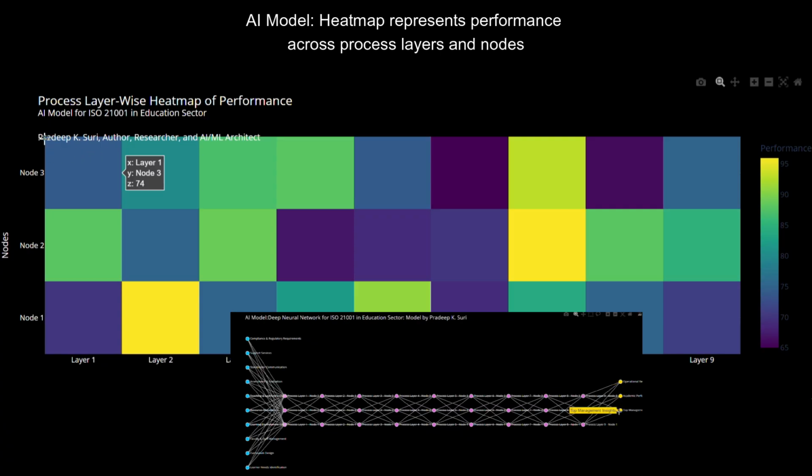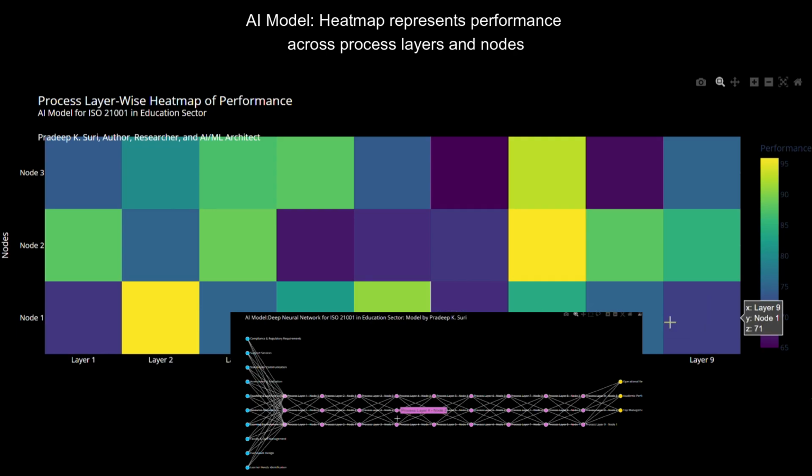What the image represents. This image is a heat map that visualizes the internal behavior and performance tracking of a deep neural network, DNN, designed for evaluating and improving processes aligned with ISO 21001, management systems for educational organizations. X-axis, process layers: represents the layers of the DNN model, from layer 1 to layer 9. Each layer simulates a deeper level of abstraction, similar to how neural networks process features hierarchically. For example, Layer 1 simulates basic input processing like student data ingestion. Layer 9 reflects aggregated output such as institutional learning outcomes.